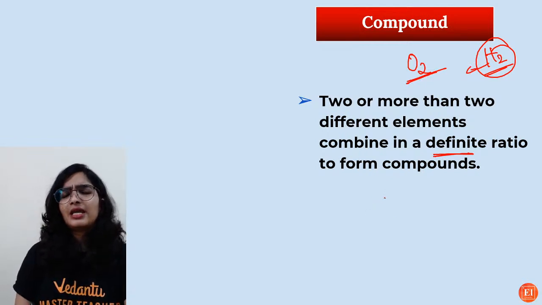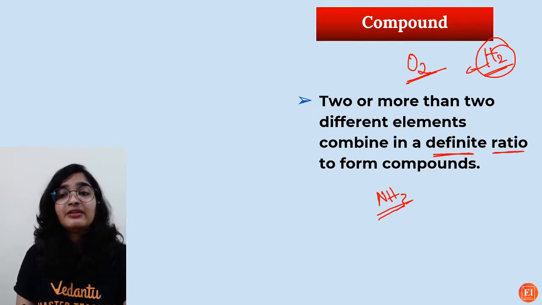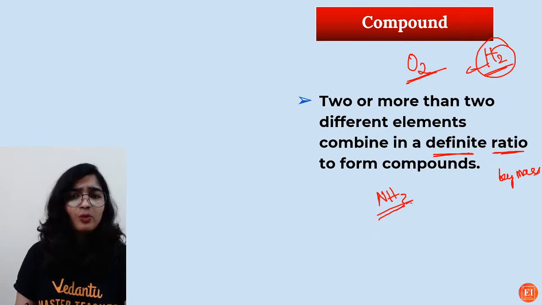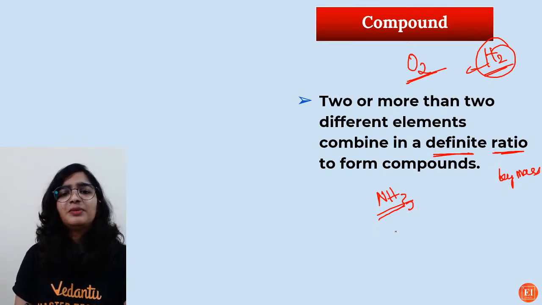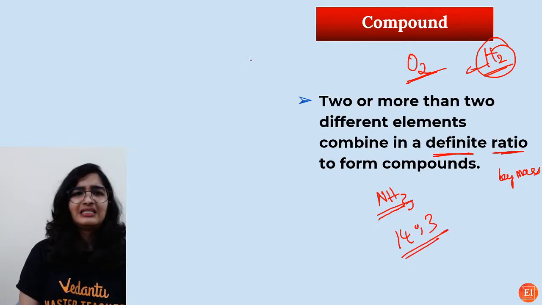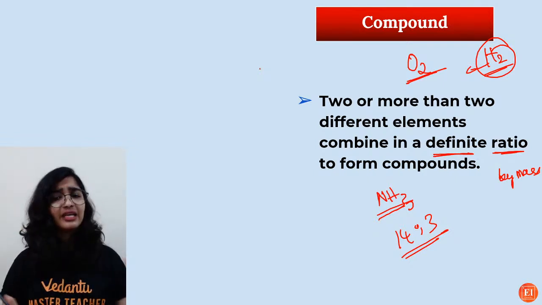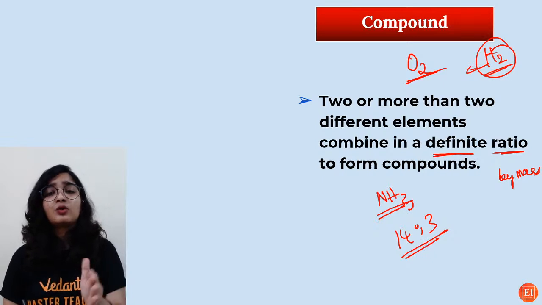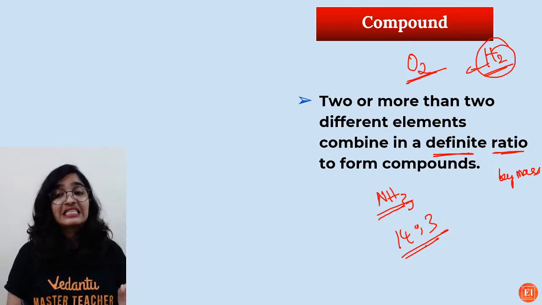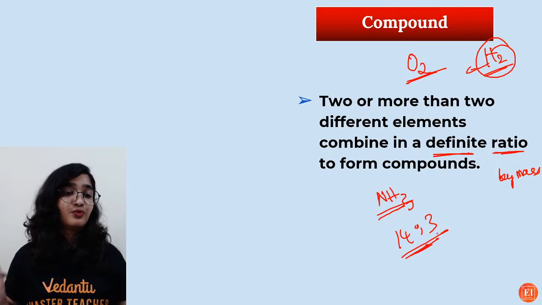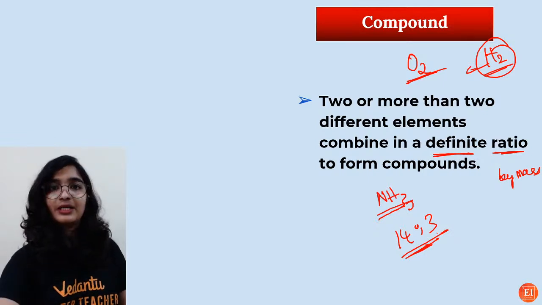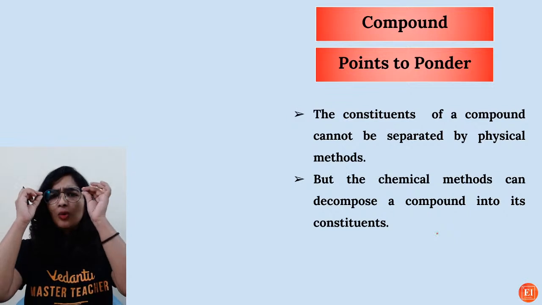For example, let's take ammonia. In case of ammonia, this definite ratio by mass, okay? So here, always the ratio will be 14:3 only. You take ammonia as a byproduct, or you are synthesizing ammonia, or it has been released as a pollutant, anything. So nitrogen and hydrogen will always combine, or it will exist in the fixed ratio 14:3 itself. Okay? So what are the compounds?